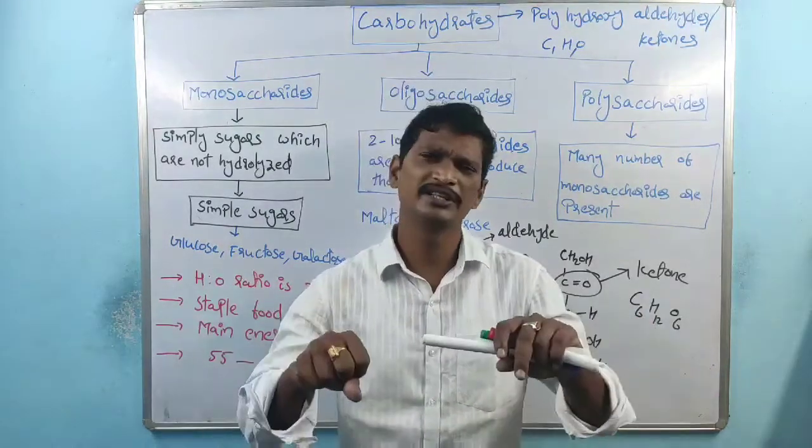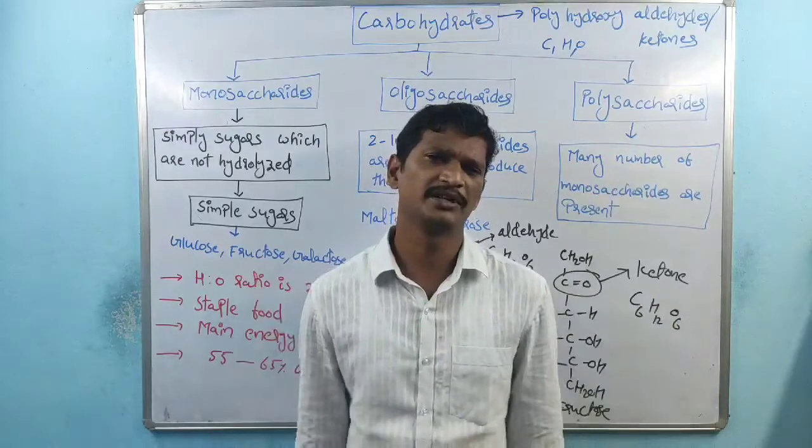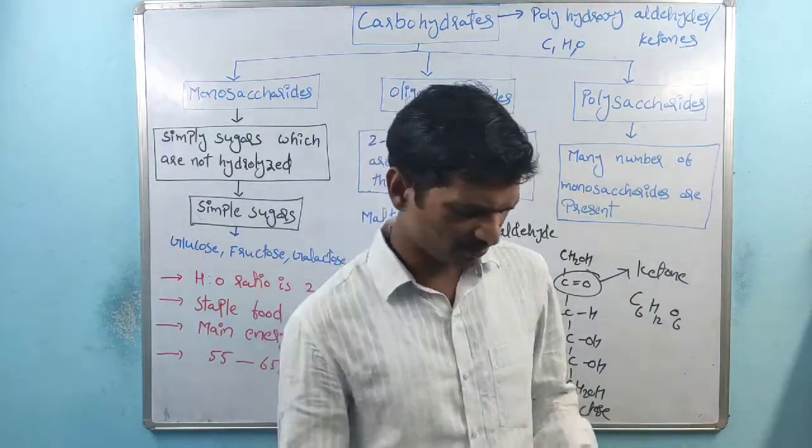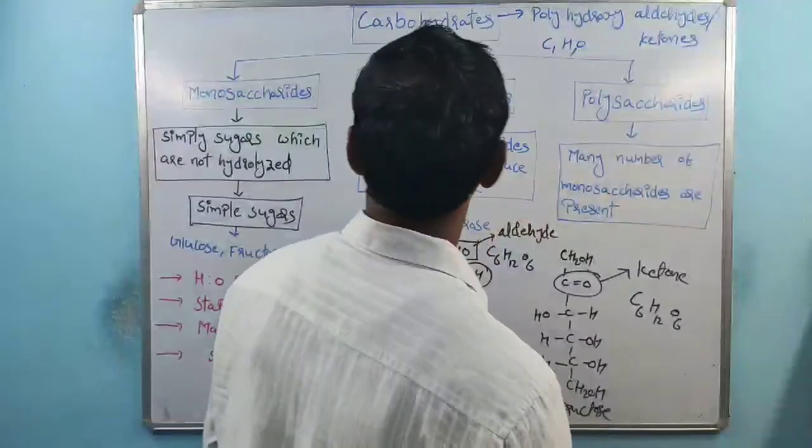So how are these monosaccharides combined? Remember, the bond is called a glycosidic bond.